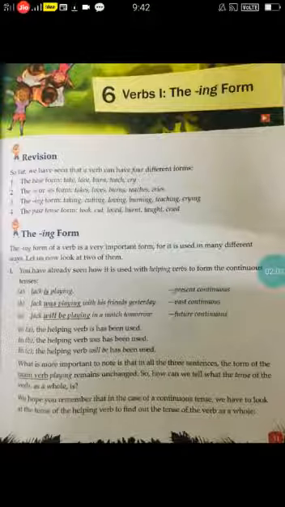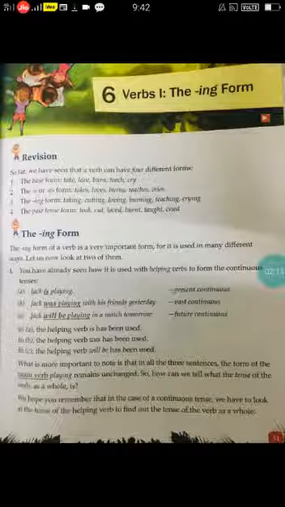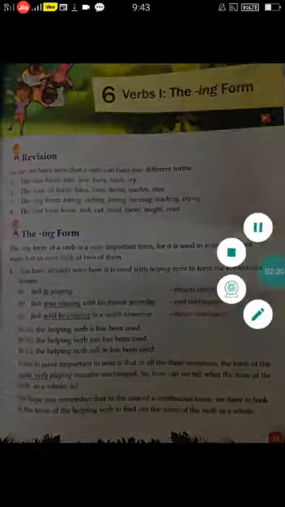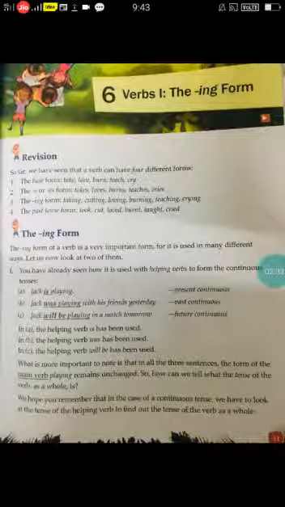If the action is happening now, it is called present tense. If the action is going to happen, where it didn't happen yet, then it is called future tense. So, we can use the verbs in different tenses by adding ing to it. So, let us learn about the concept.